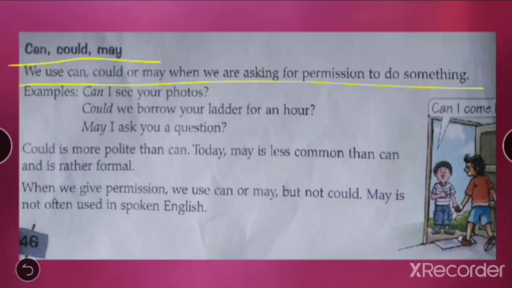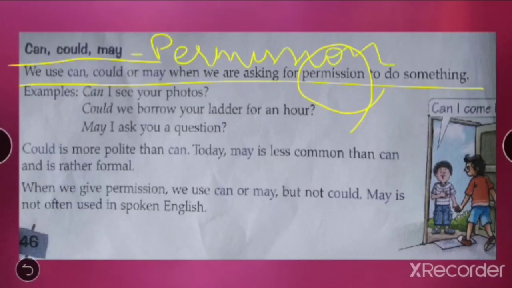Okay, so I told you we have different things. So for permission you can use can, could or may. Keep this in mind. Permission. Can, could, may is used for asking permission to do something. Can I see your photos? Could we borrow your ladder for an hour? May I ask you a question? So all this you can use.